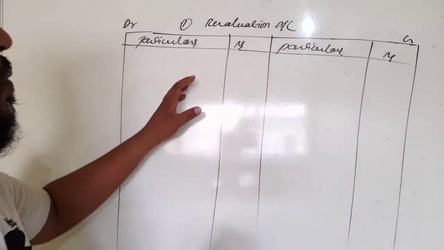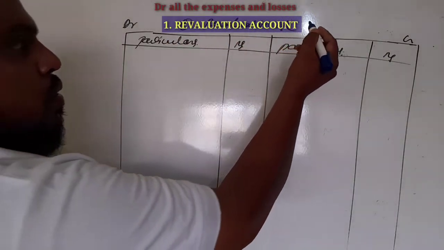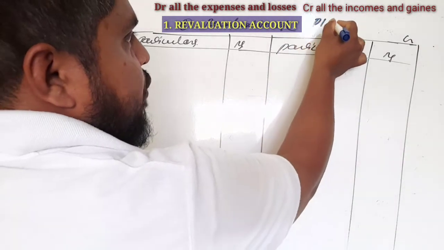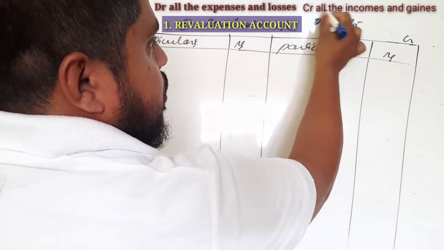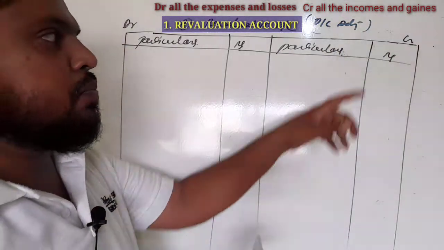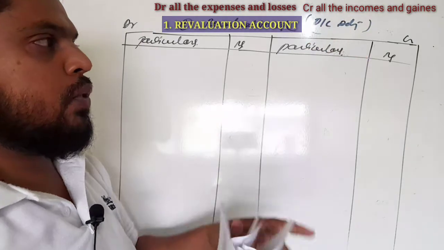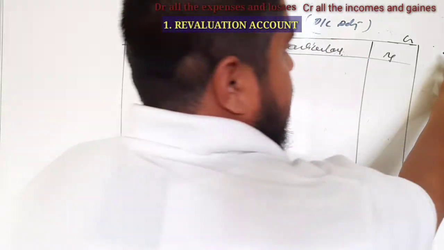So first step, we have to prepare the revaluation account. Revaluation account is also called profit and loss adjustment account. Here we have to record only adjustments except capital and goodwill brought by the new partner.